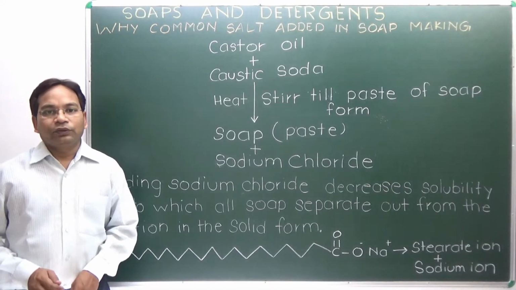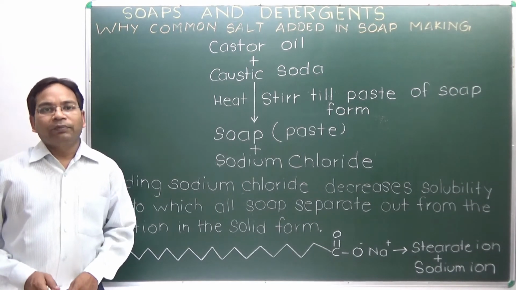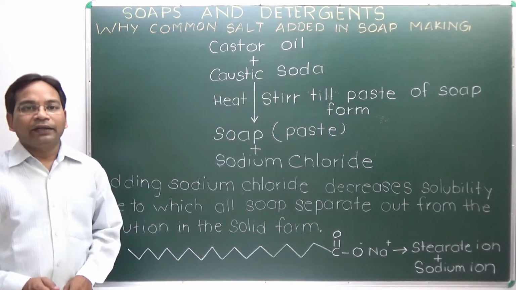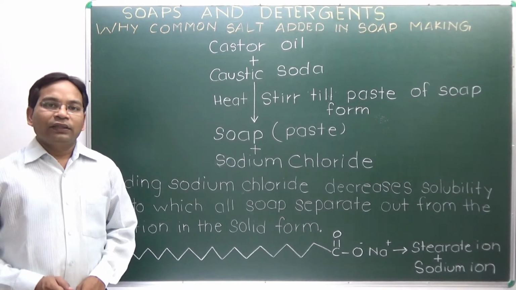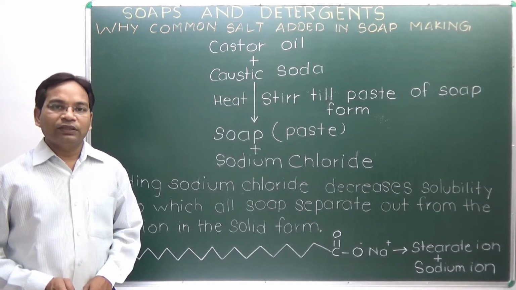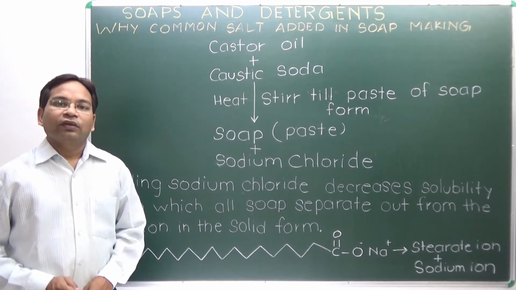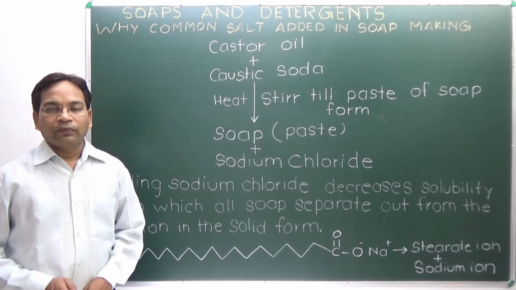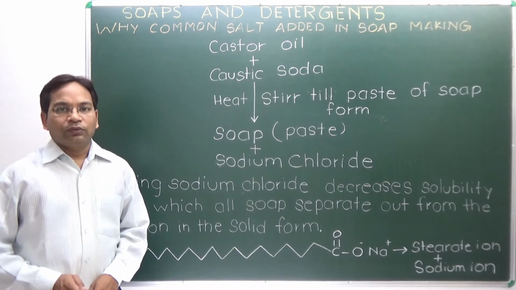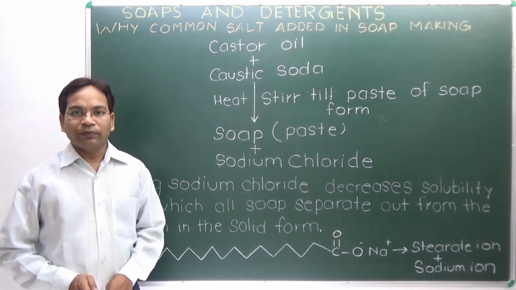Why is common salt used while preparing soap? Soap is prepared by adding sodium hydroxide solution to castor oil and heating. While heating, the solution is stirred with a glass rod to form a paste of soap. After paste formation, sodium chloride is added. There is no use of sodium chloride in the final product, but still sodium chloride is added. Why is it added?